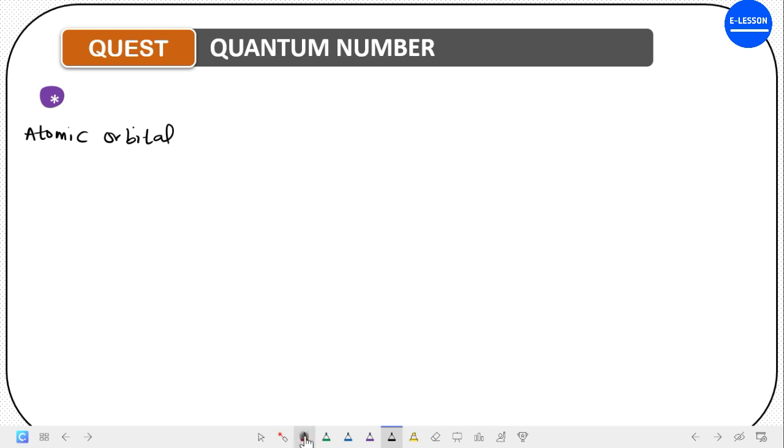Now, there was a scientist called Erwin Schrödinger. In 1927, he used his famous equation, called the Erwin Schrödinger wave equation, to explain the probability of finding an electron in a particular region in space. And then from his equation, Erwin Schrödinger was able to derive three quantum numbers.